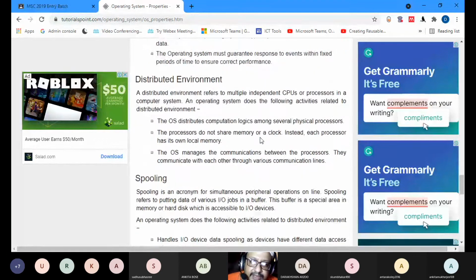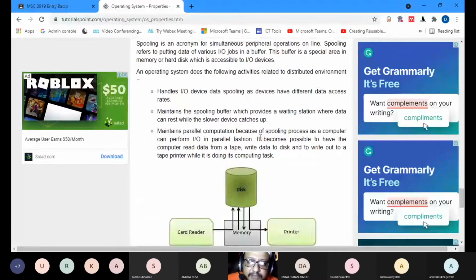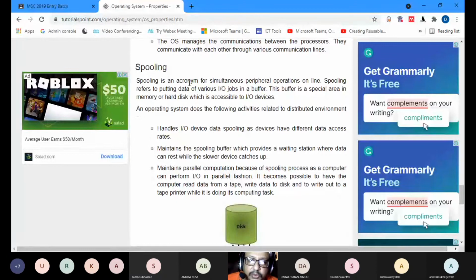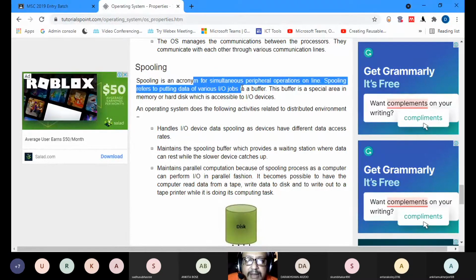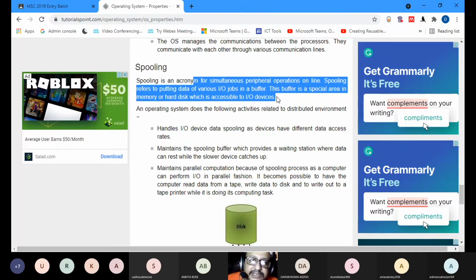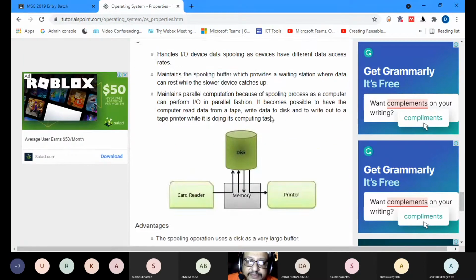Then one more term which is very important, that is spooling. Spooling is an acronym for simultaneous peripheral operations online. Spooling refers to putting data of various I/O jobs in a buffer. This buffer is a special area in memory or hard drive which is accessible to input-output devices.